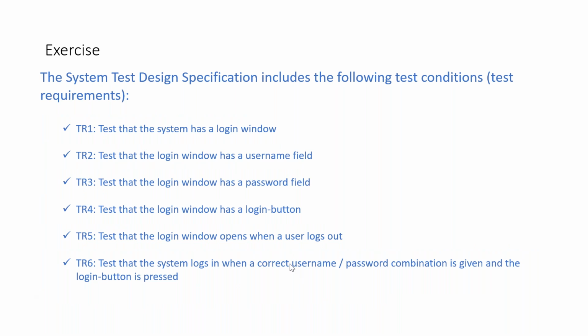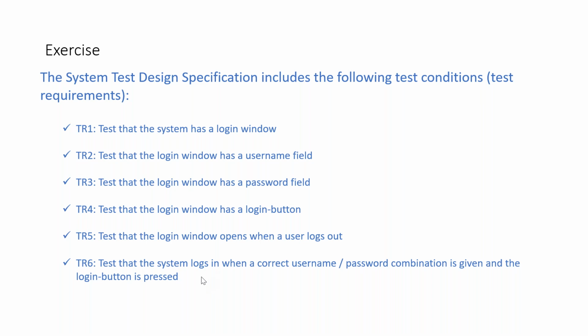So for this, your manager already specified FTBT7 and FTBT8, and in the test strategy there are some elements. In the requirements you have seen this, and you have identified TR1, TR2, which are all test conditions at a very high level. You said that you will test that the system has a login window, and test that the login window has a username field. They correspond to your requirements, basically. Not big things, very trivial, but you said it.